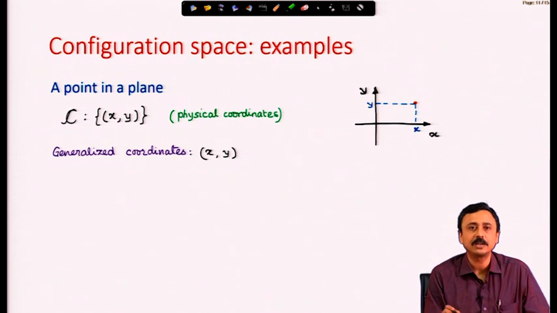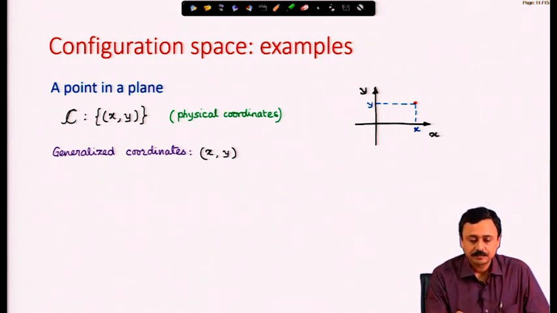We can measure these generalized coordinates, but not in every system can we possibly measure them. Physical coordinates we can always measure, but generalized coordinates are usually abstract coordinates, from which I can always map to the physical coordinates, and the generalized coordinates are the minimum number of such coordinates which can completely specify all physical coordinates of the system.